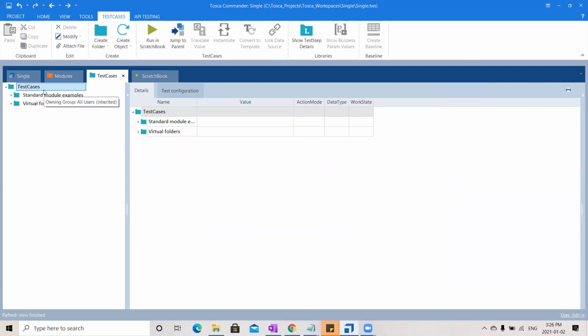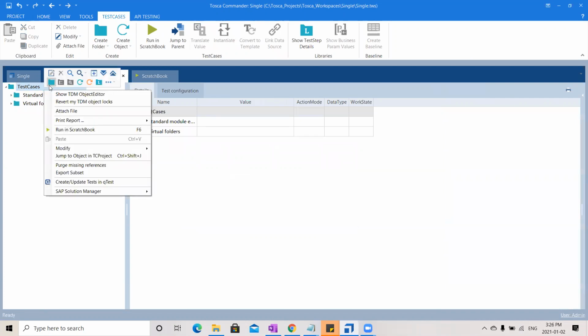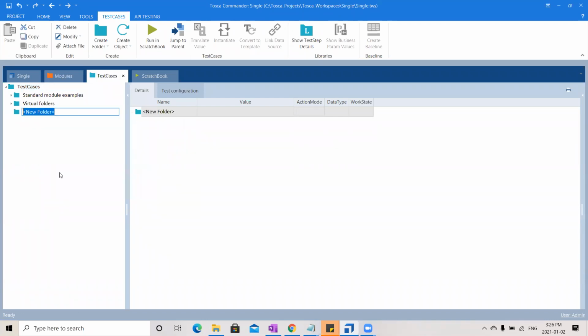And even here it is the same. Right click and you will have the mini toolbar and the context menu. In the mini toolbar, just select the folder option or else you can directly click on here. It is totally up to you. And the shortcut remains the same, Control N, Control F. Click on this and say demo.